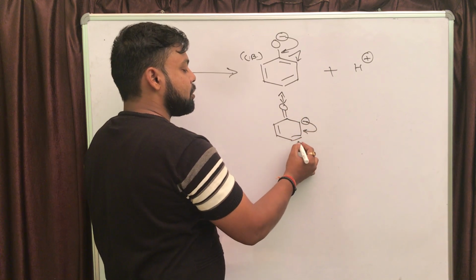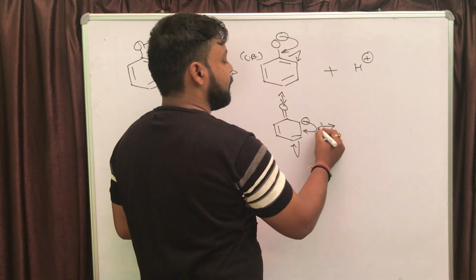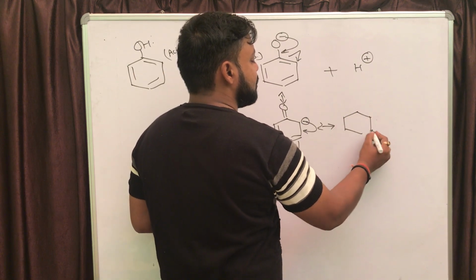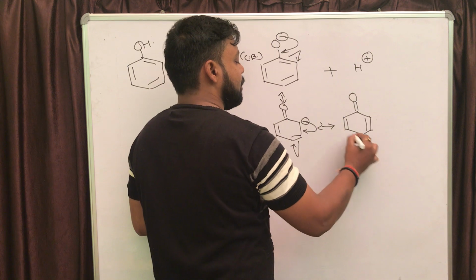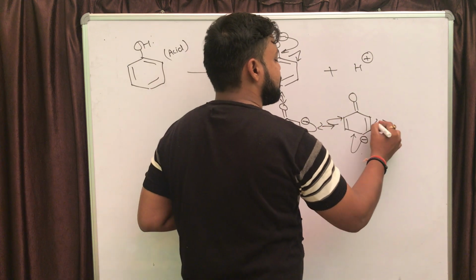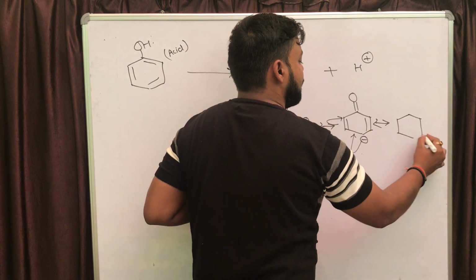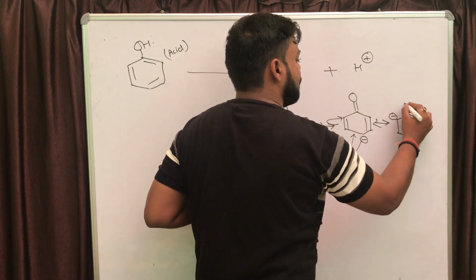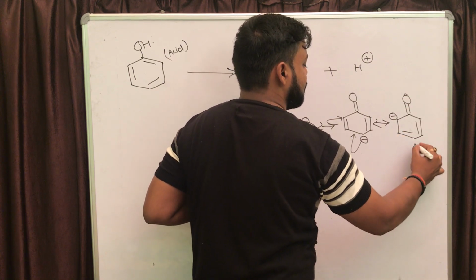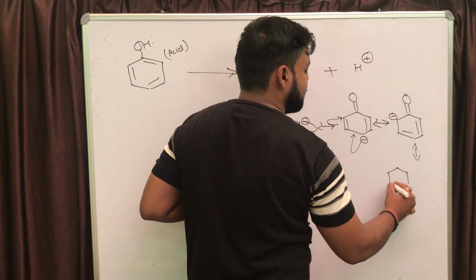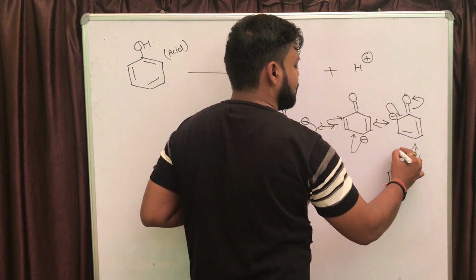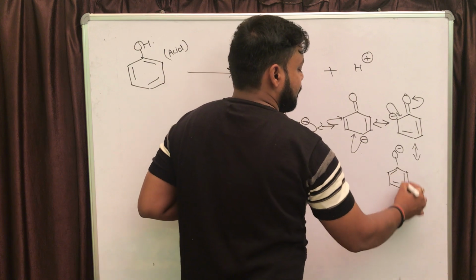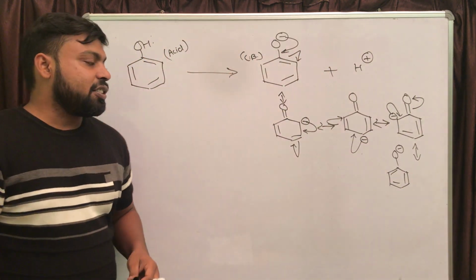In the next, the negative charge will appear on the para position. In the next, again on the ortho position. In the next resonating structure, the negative charge will appear again on oxygen, right? These are the resonating structures